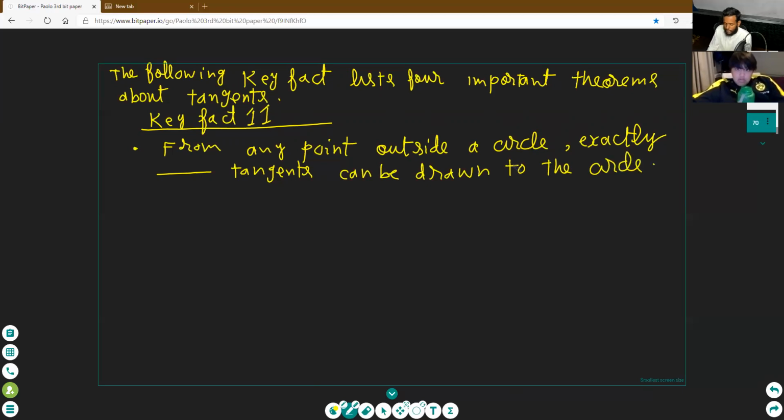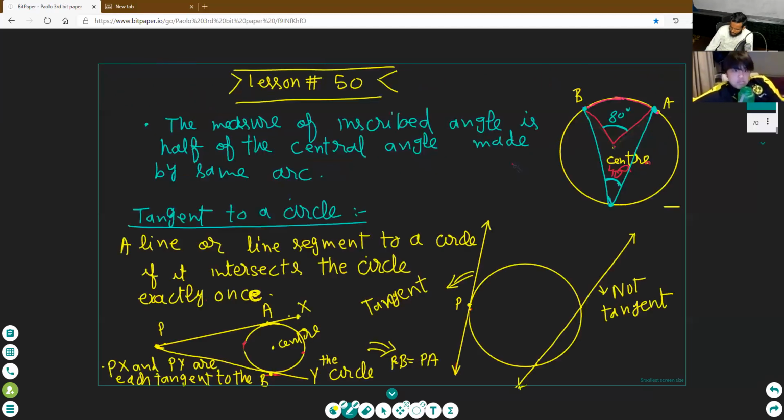From a point outside, we draw the tangent, and tell me the number of tangents that we can draw on the circle from an outside point. Okay, see this case, Paulo, you are not understanding. This is the point outside. We have drawn the tangent. Tell me the total number of tangents. So 3, 4, 5, 6, 7 or 2?